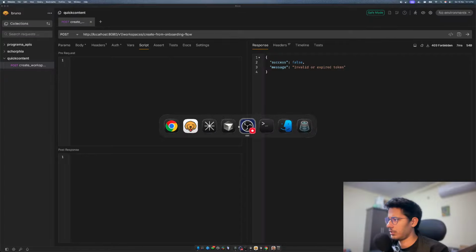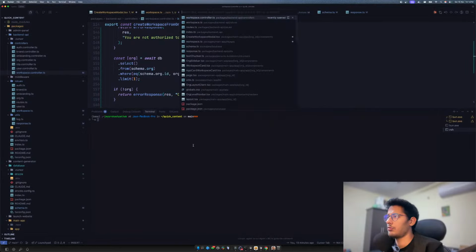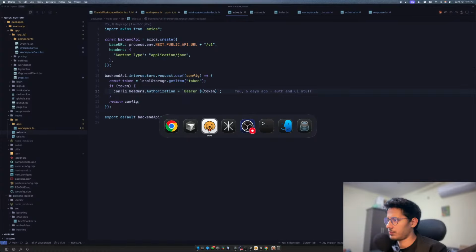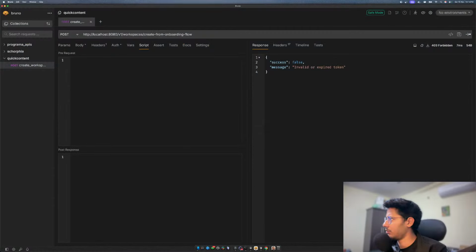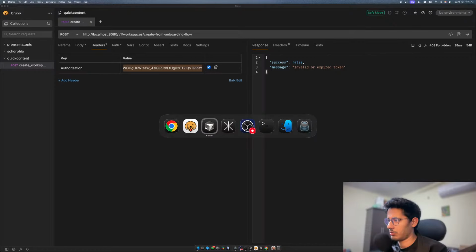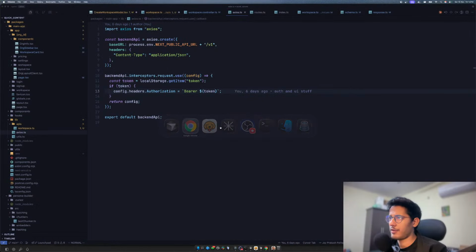Let's go to the Cursor. Let's go to Axios, right? And what we have is an authorization token with Bearer and the token. So that's the format which it is expecting. So I don't know. Wait, we have headers. We have all this, but still it's not working. I'll just log out and probably copy the token again.